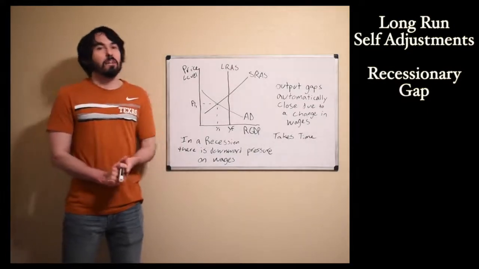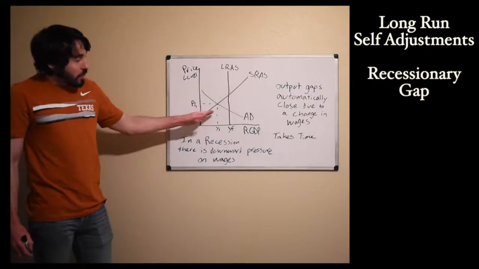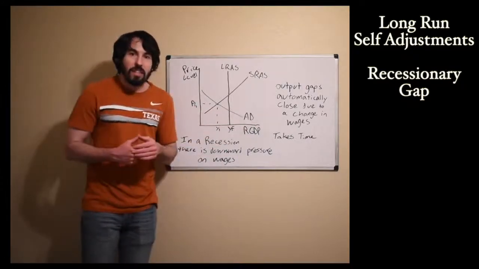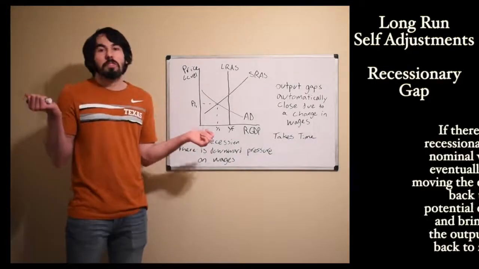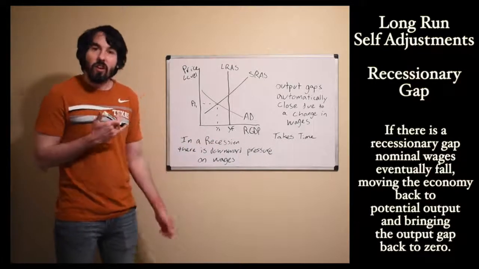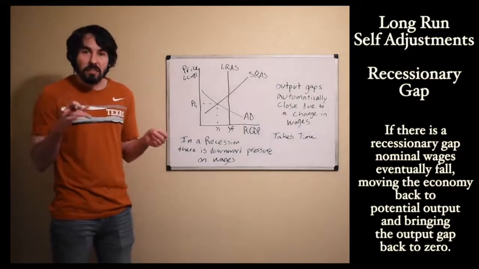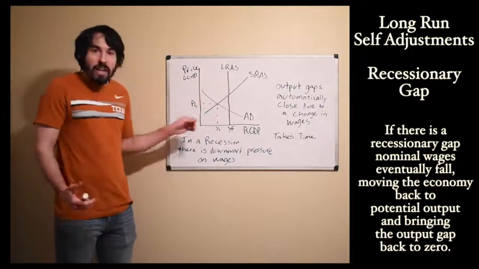Okay, next we're going to talk about how output gaps close. Output gaps, like a recessionary gap that we have here, can close automatically. They're going to close automatically due to a change in wages. We've heard Adam Smith, or read Adam Smith, and saw that our economic system is based on the idea of laissez-faire. Sit back and let the market correct itself. Well, this is how the market actually corrects itself.